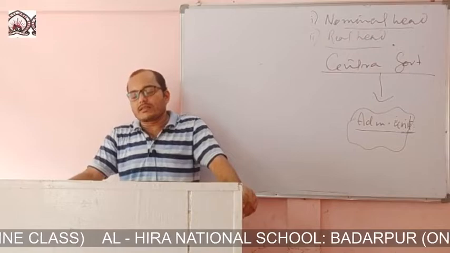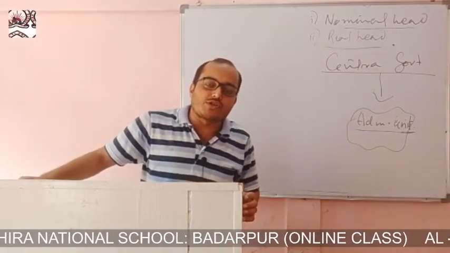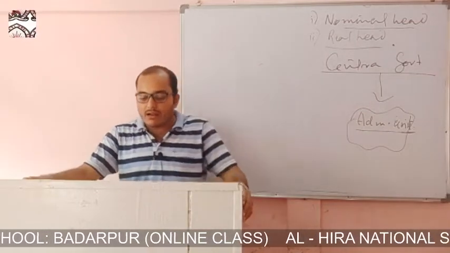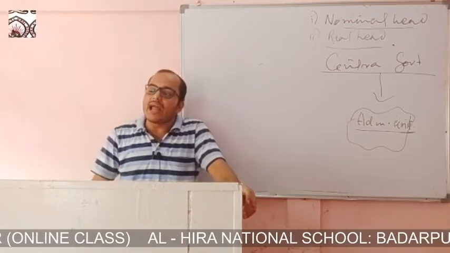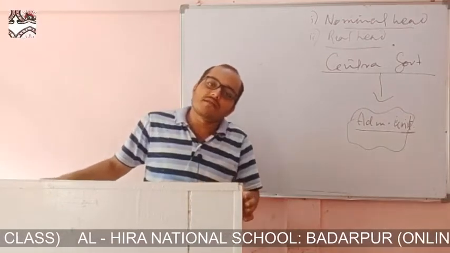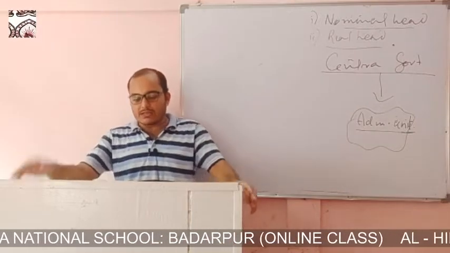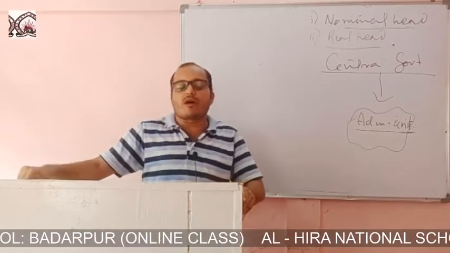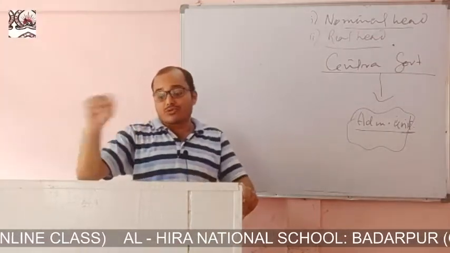Written or unwritten constitution: the constitution of this type of government is either written or unwritten. For example, England's constitution is unwritten, not written. Great Britain does not have a written constitution, and in the Netherlands, where this unitary form of government exists, the constitution is written. These are the two examples.